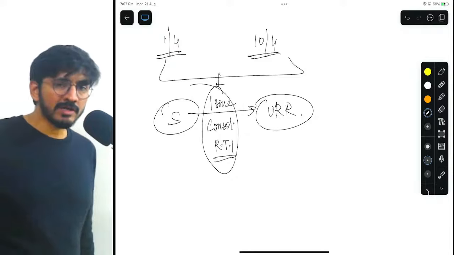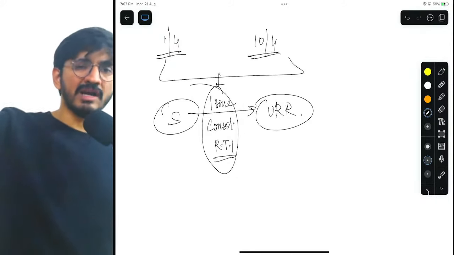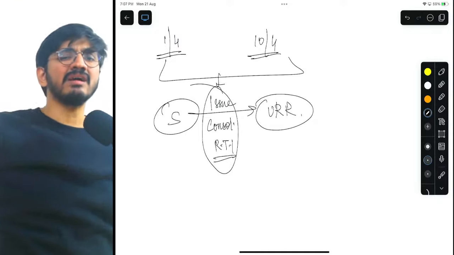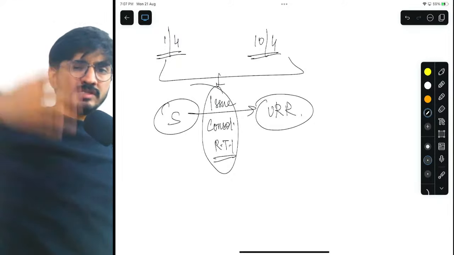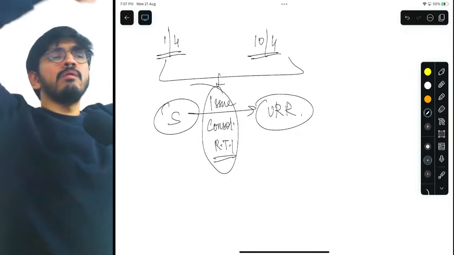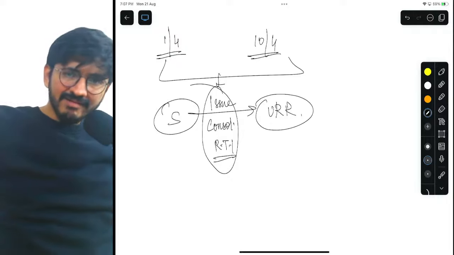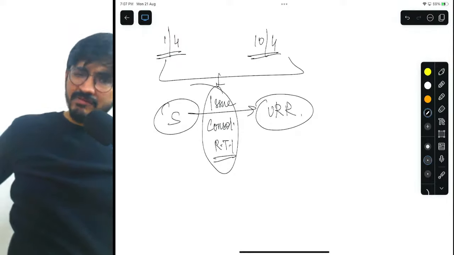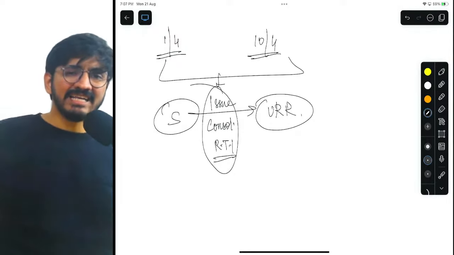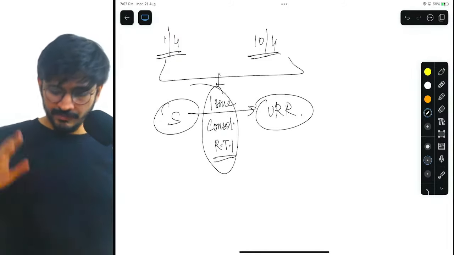You are not going to give it to the unregistered recipient because there is no point giving this to the unregistered recipient, because the unregistered recipient is least concerned about having an invoice with GSTN or without GSTN. He has absolutely no need. Why will he need it? Because anyways he is not getting ITC in any scenario, right?